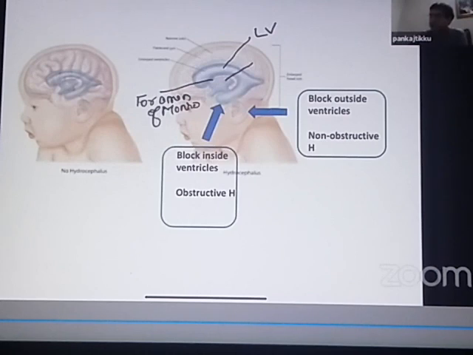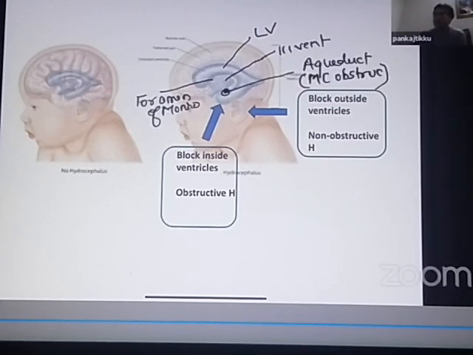So this is the place where most commonly obstructions occur.